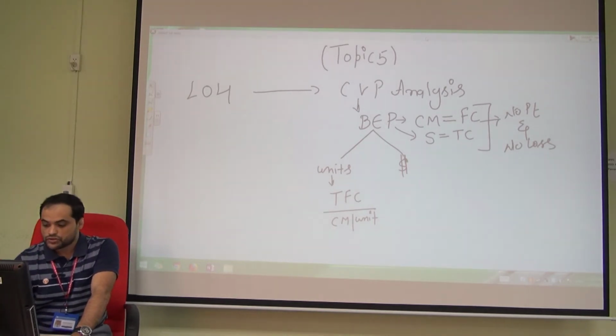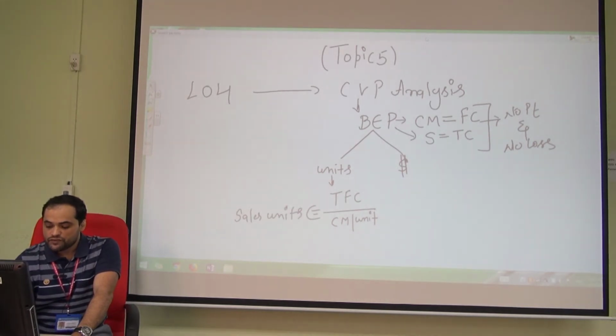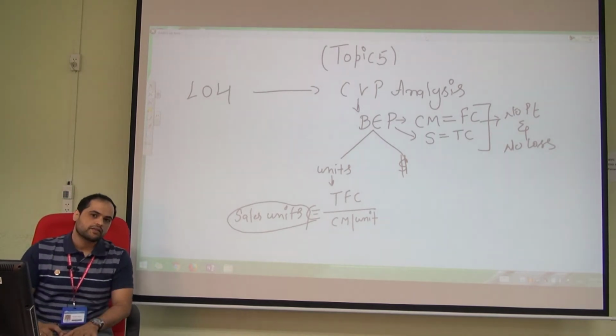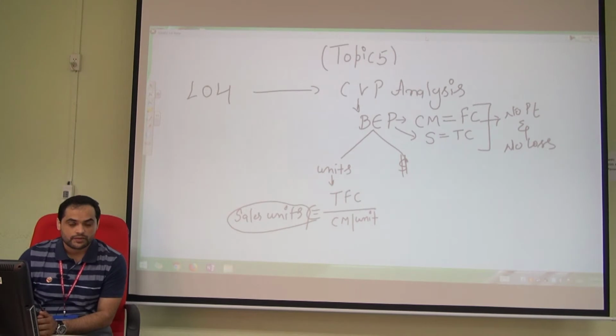Whatever number we get is our sales units. If you sell these units, you're not going to suffer any loss, but of course, you're not going to make any profit either. So no profit, no loss.